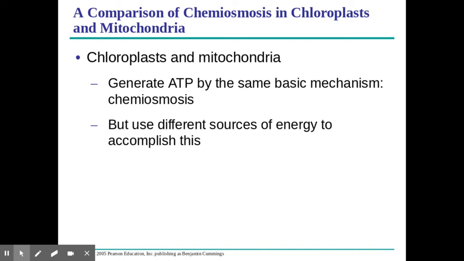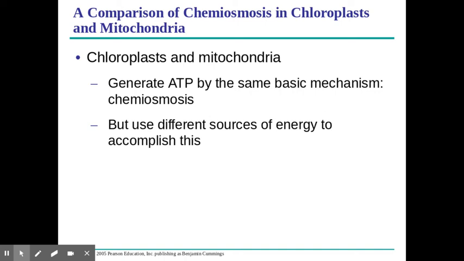So chloroplasts and mitochondria generate ATP with pretty much the same mechanism. They both use chemiosmosis, which, remember, is the creation of that gradient and the eventual diffusion of those hydrogen ions through ATP synthase to create ATP. They use different sources of energy, right?